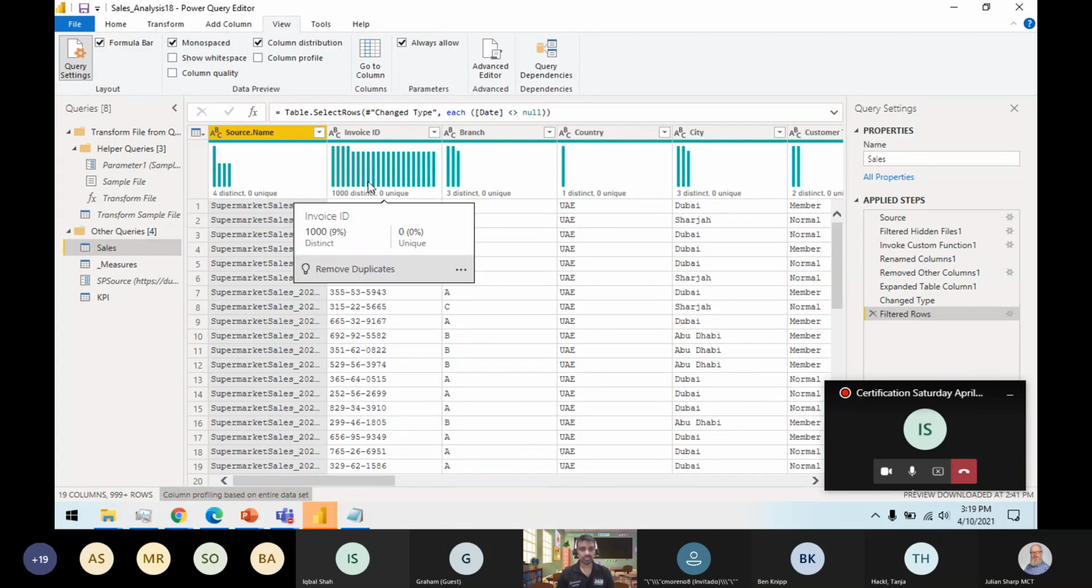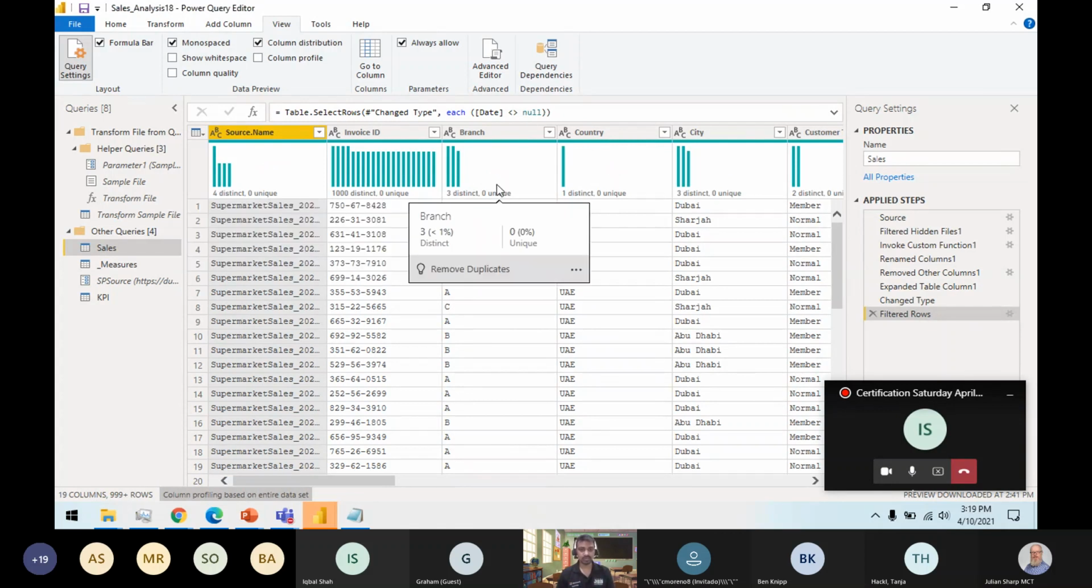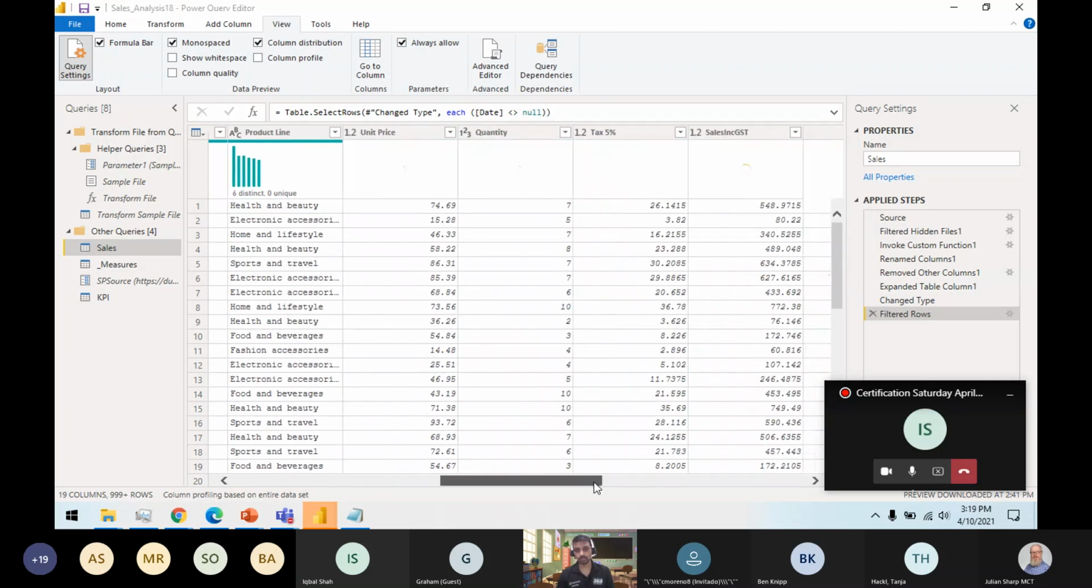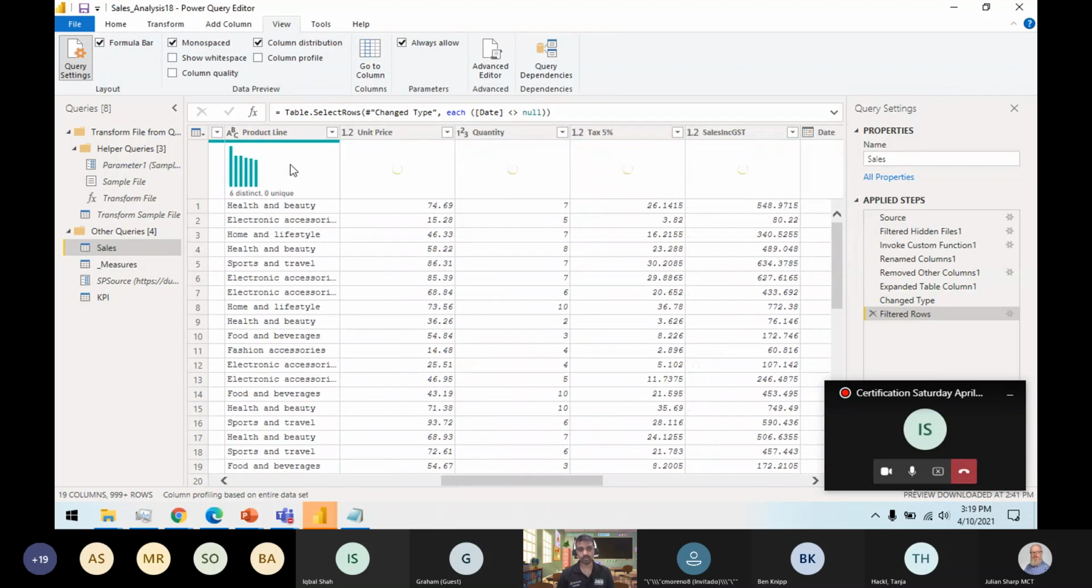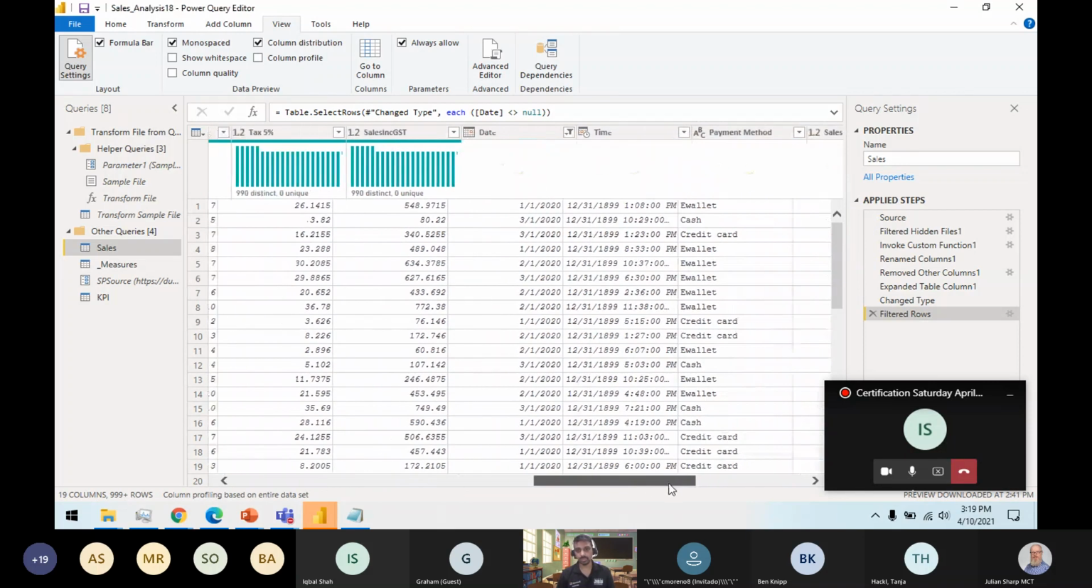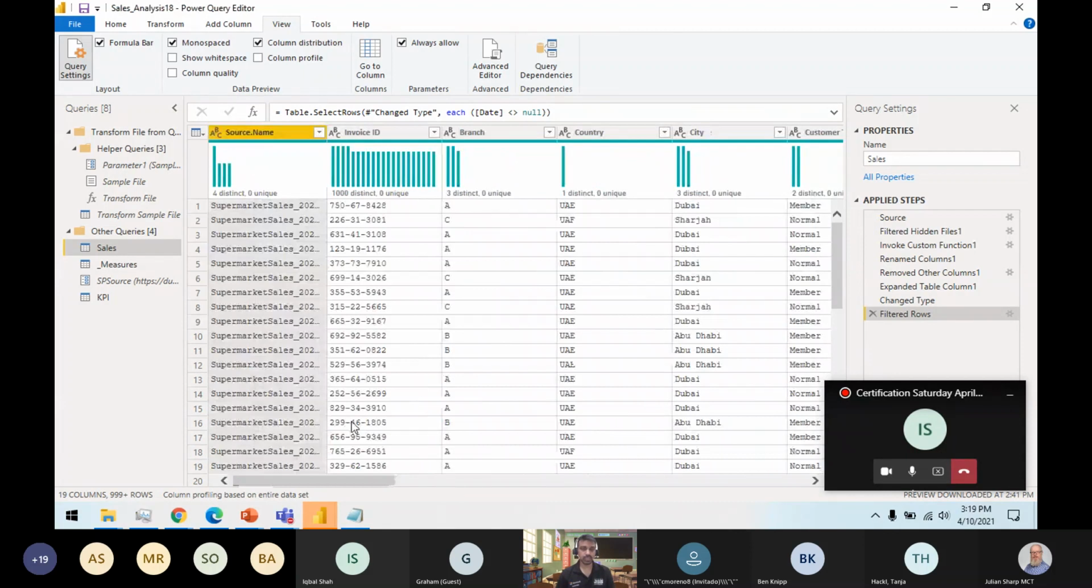I have 1,000 distinct invoice IDs. I have 3 distinct branches, 1 country, 3 distinct cities. So I can see how my data set is distributed. Most of the data set is repeated here because these are the dimensional values, so that's why these are repeating. Okay, so this is the column distribution I can provide.